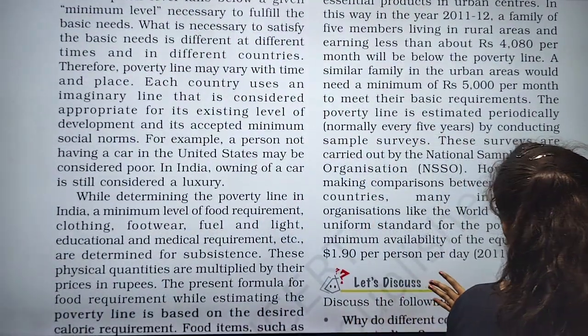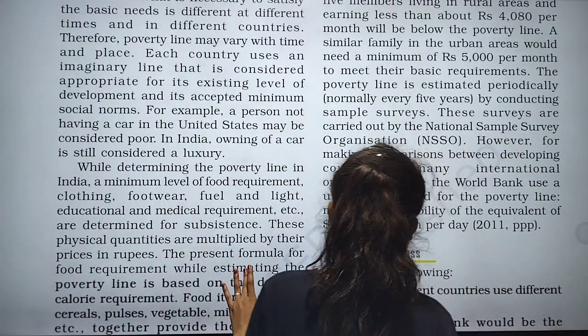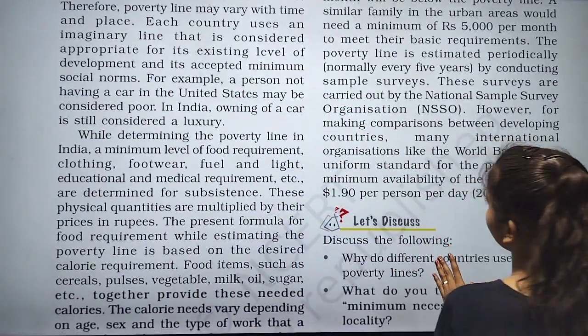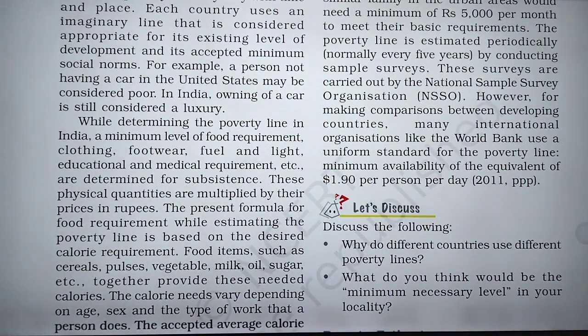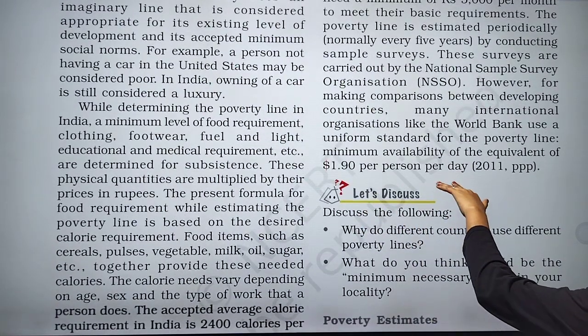However, for making comparisons between developing countries, many international organizations like the World Bank use a uniform standard for the poverty line: a minimum ability to spend the equivalent of 1.90 dollars per person per day.